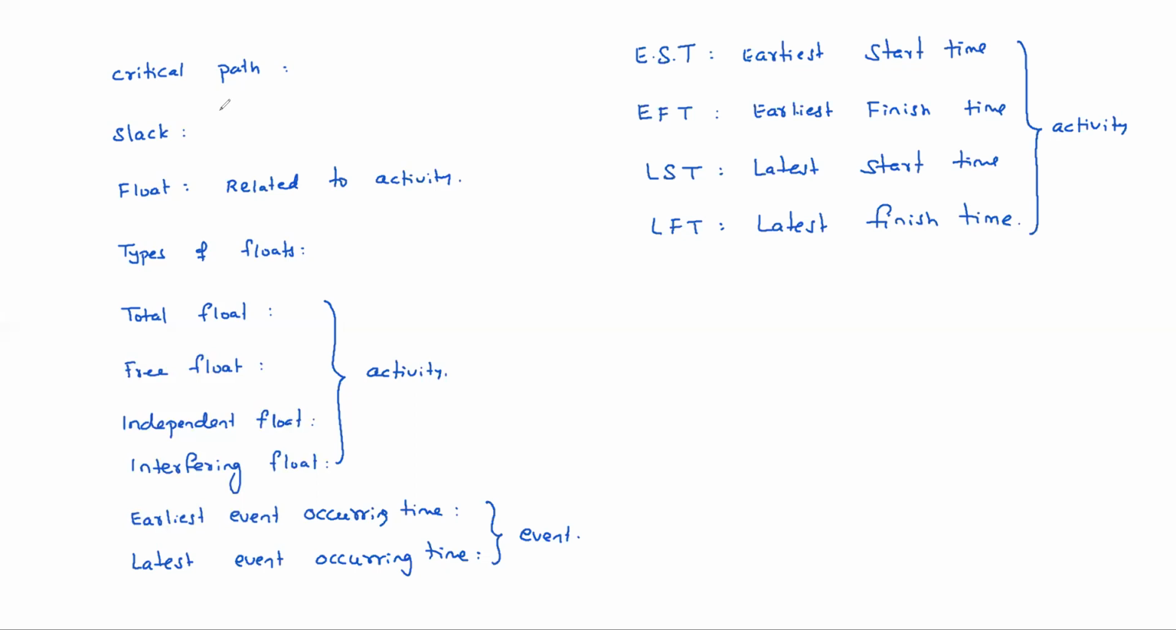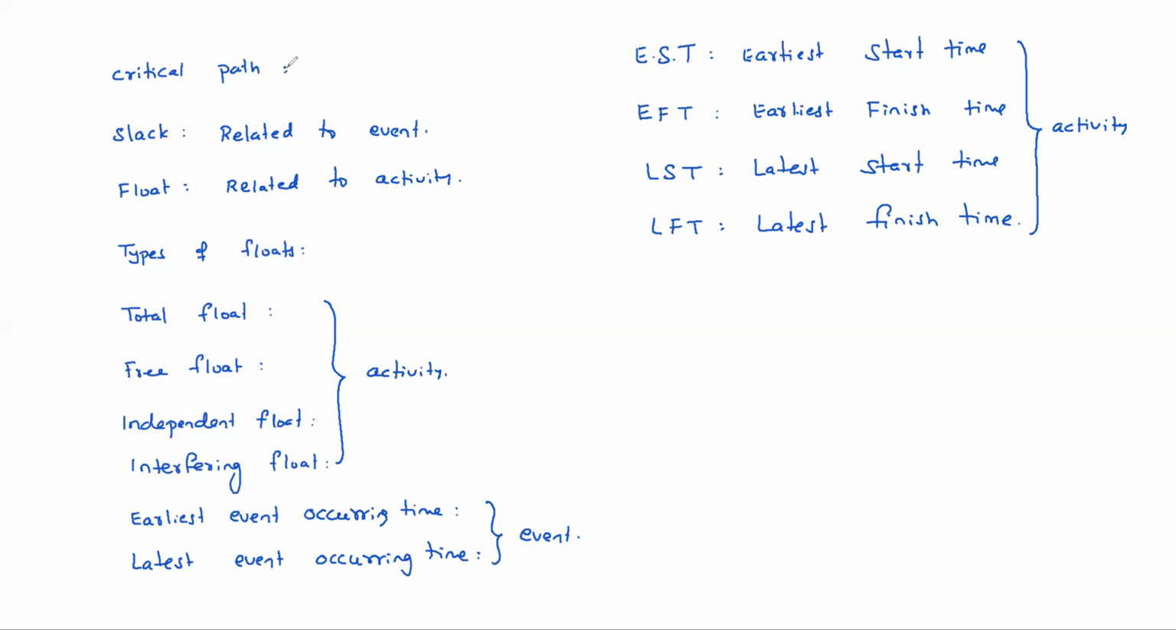Slack, spelling correct? S-L-A-C-K, slack. Slack is related to event. See, these things we need to understand completely: slack, float, types of floats, event related things, earliest event occurring time, latest event occurring time, and EST, EFT, LST, LFT, critical path, how to calculate and how to recognize the critical path. These are the things we need to understand here. One by one we will see.